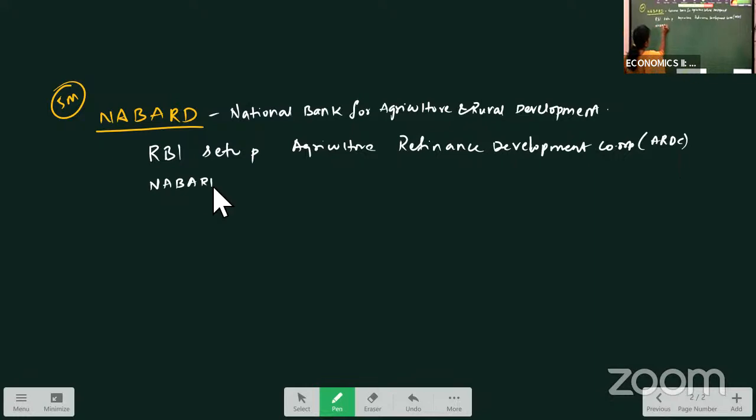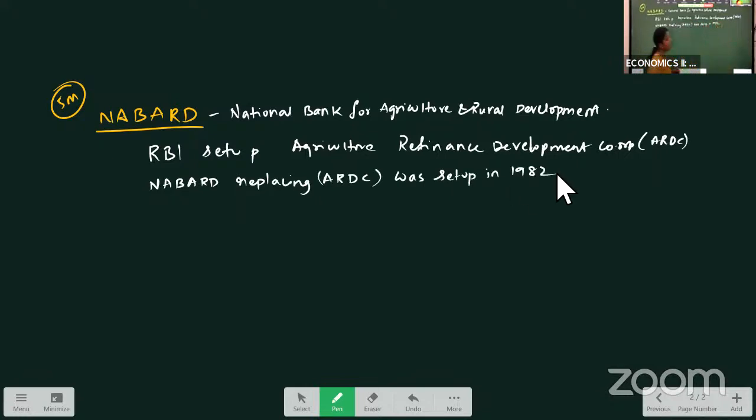NABARD, replacing Agriculture Refinance Development Corporation, was set up in 1982. So remember, this NABARD was set up in 1982 by replacing Agricultural Refinance Development Corporation.